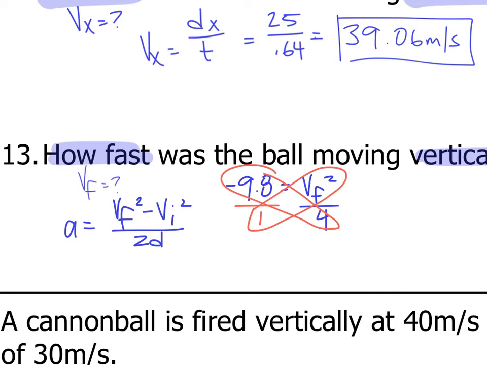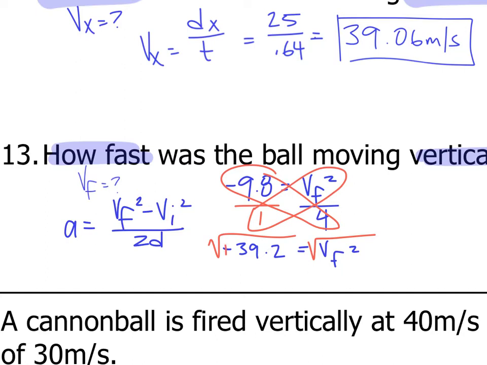Negative 9.8 times 4 and 1 times VF squared. So negative 9.8 times 4 gives me a negative 39.2. And 1 times VF squared is VF squared. My next step is to take the square root of both sides to get VF by itself. Remember, you can't take the square root of a negative, so make it positive.